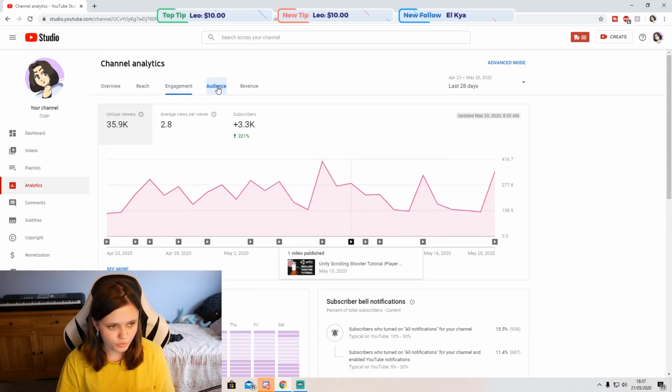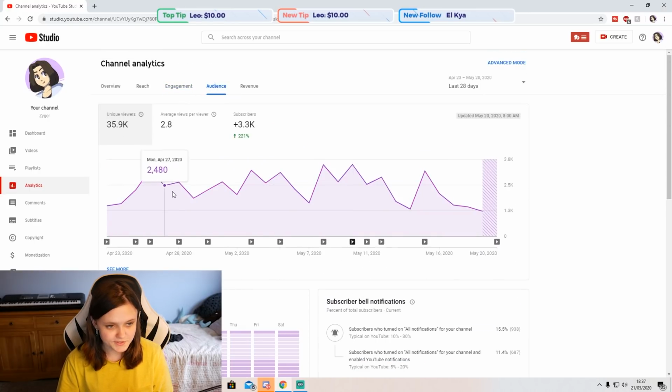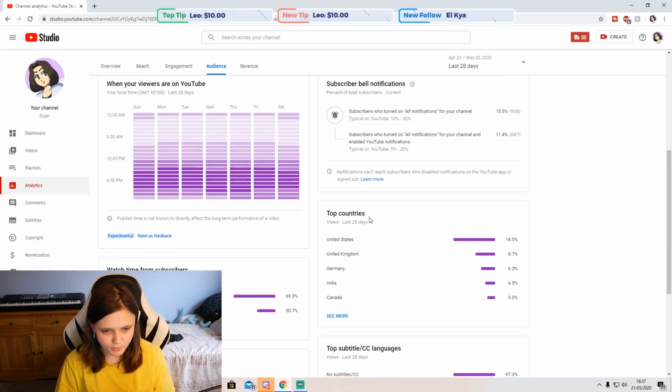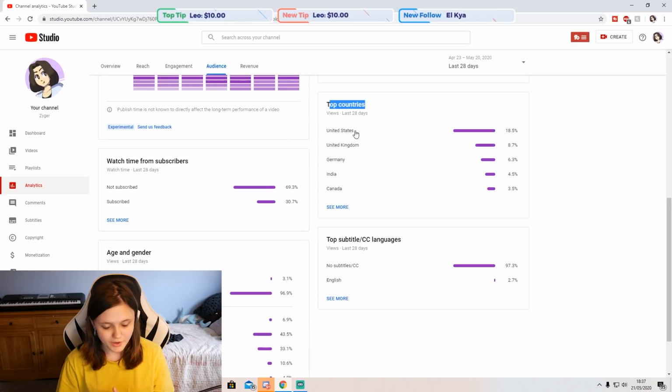And then you can go into audience, which makes it a little bit more interesting. You can obviously see that we have 35.9k unique viewers, with average views per viewer about 2.8, resulting in 3.3k subscribers, which is mental once again. And here are the top countries, which is to be expected: USA, UK, Germany, India, and Canada.